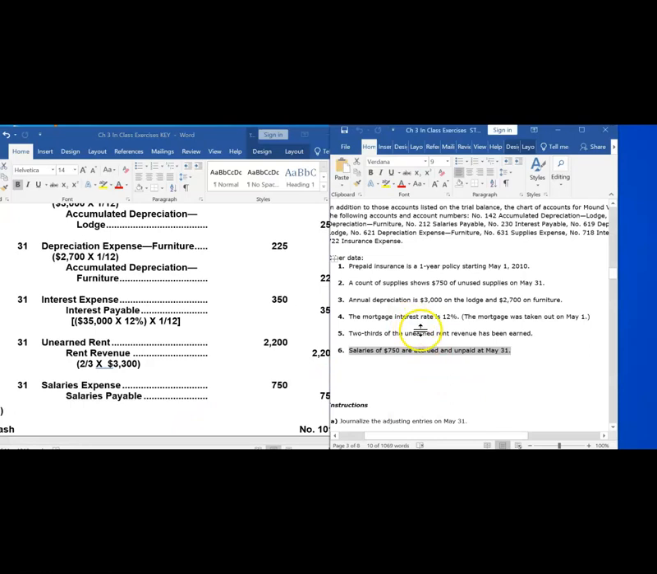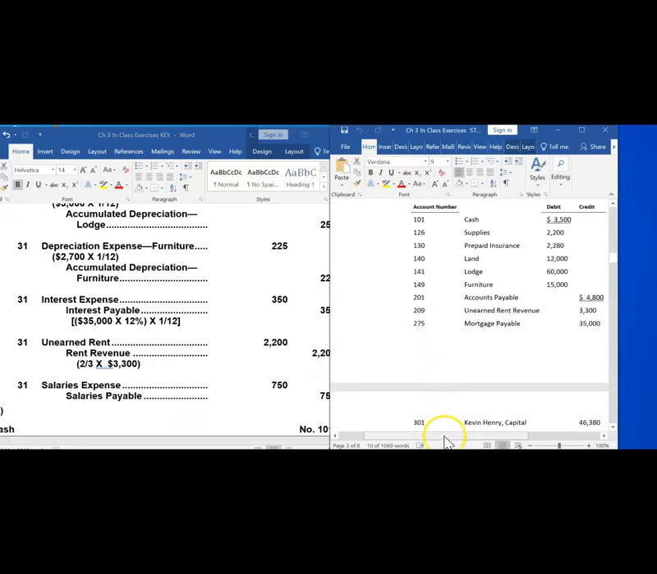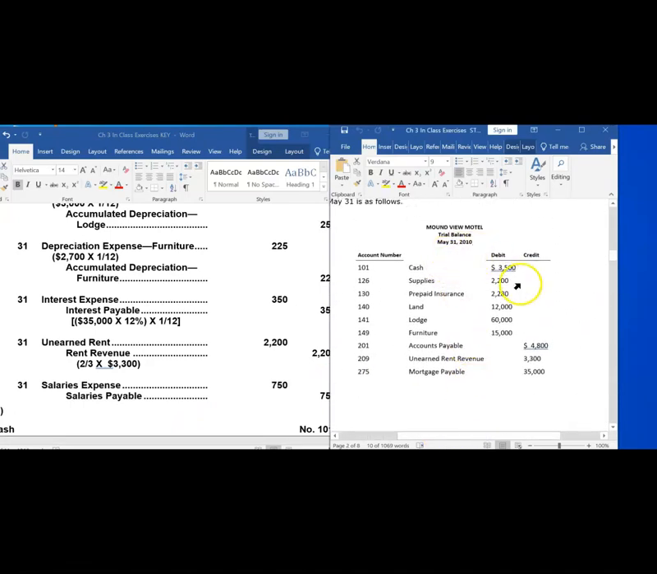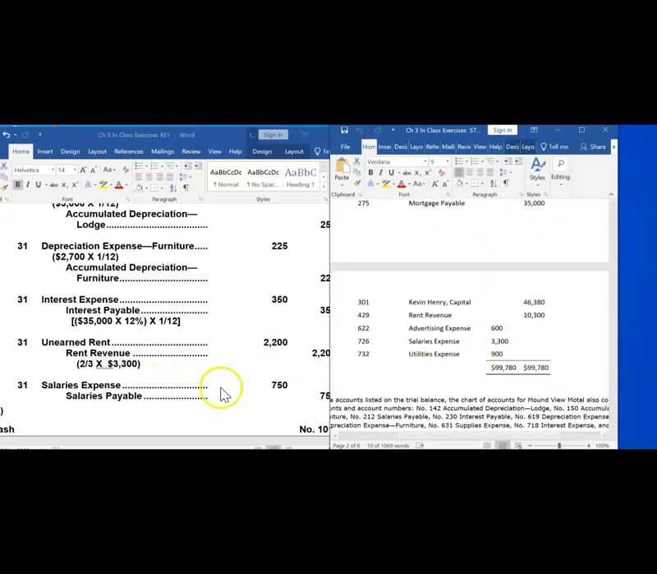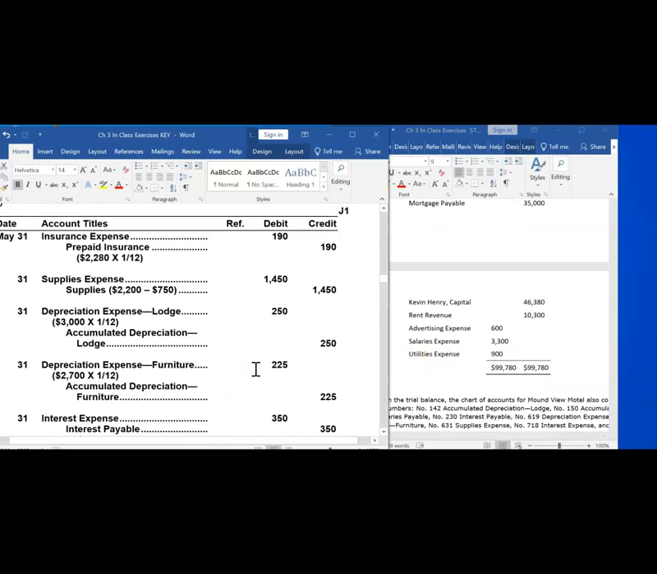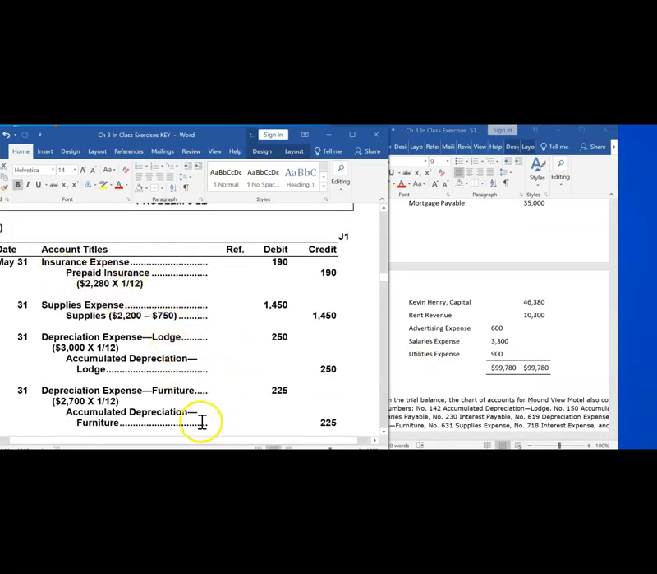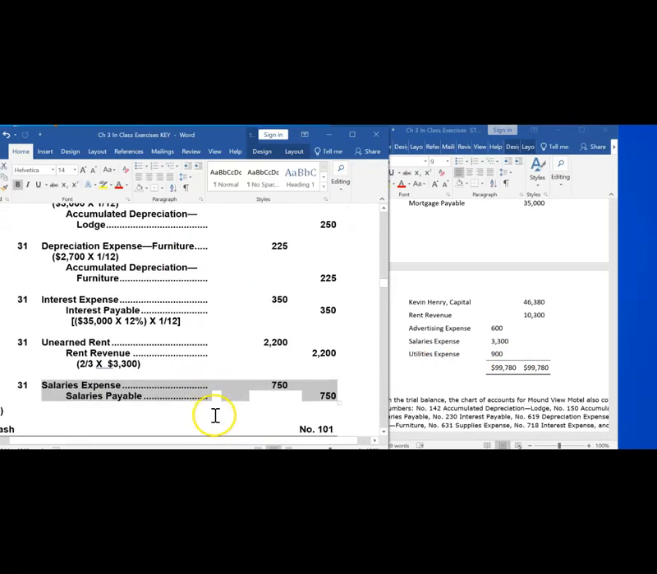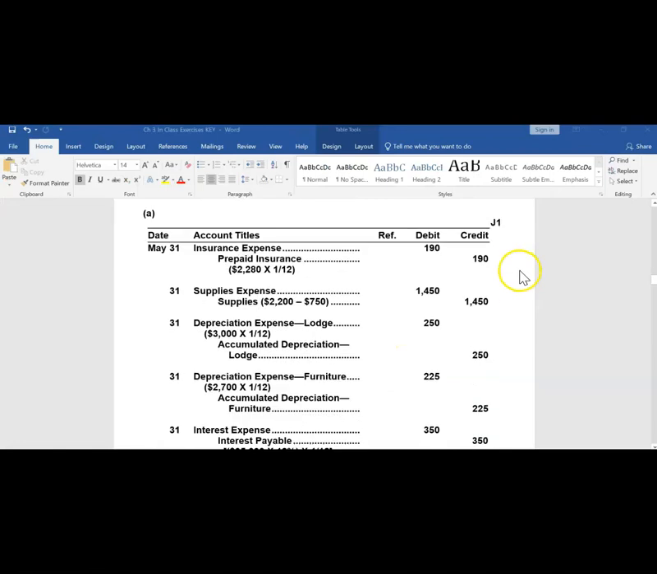All right, what we have done is taken these unadjusted balances in the general ledger. These are the balances before adjustments were made. We have prepared in the journal entry a whole series of adjusting entries to adjust the accounts to reflect their true ending balance at the end of May. Now that we've told the accounting system what accounts need to be adjusted, we need to actually cause those accounts to change.